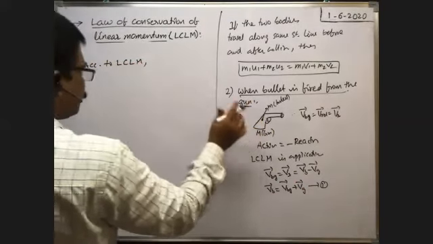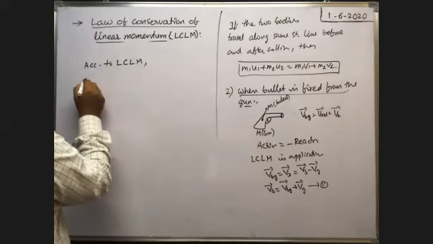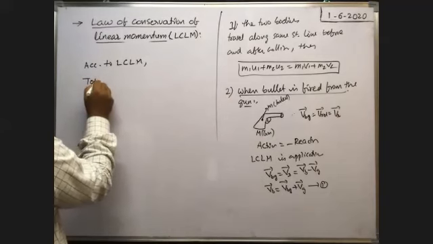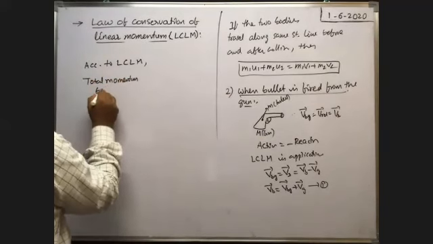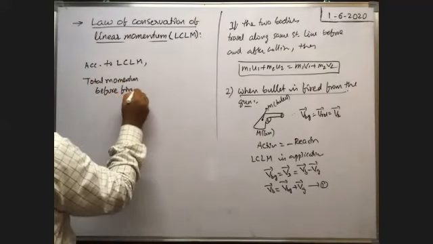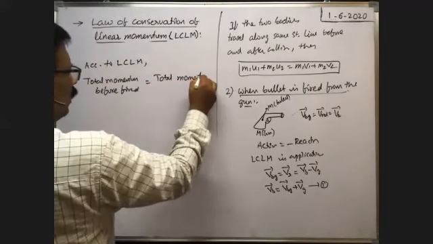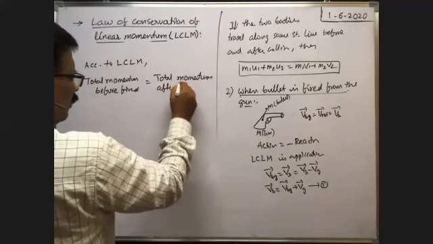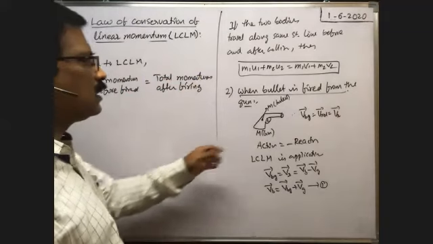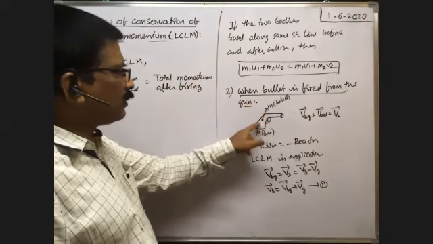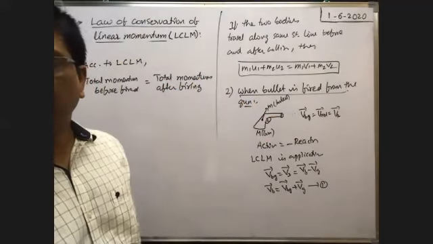the total momentum before firing and the total momentum after firing are both equal. Total momentum before firing, momentum is the linear momentum of the system, is equal to the total momentum after firing, after the bullet is fired. Total momentum before firing means before the bullet is fired, the gun is at rest and the bullet is also at rest. That's why total momentum is